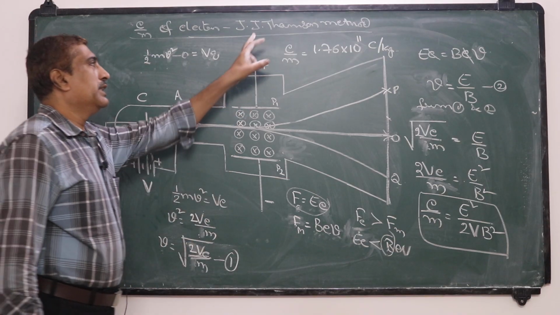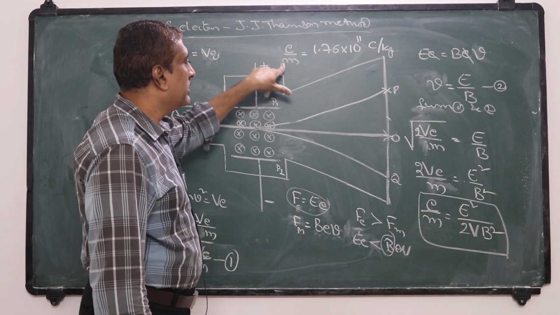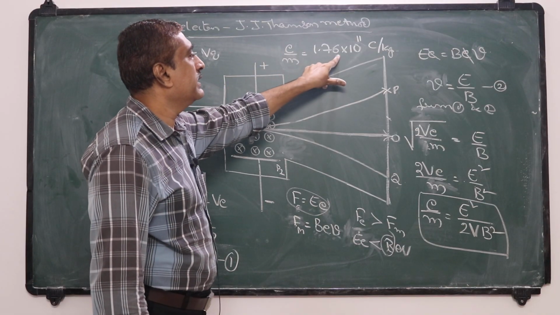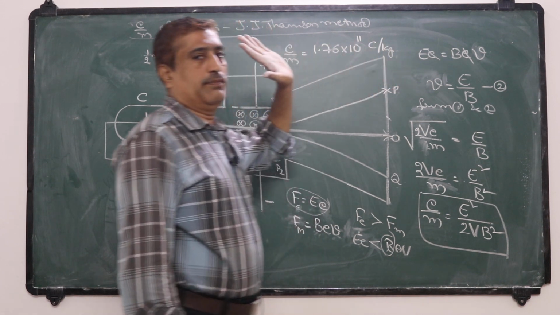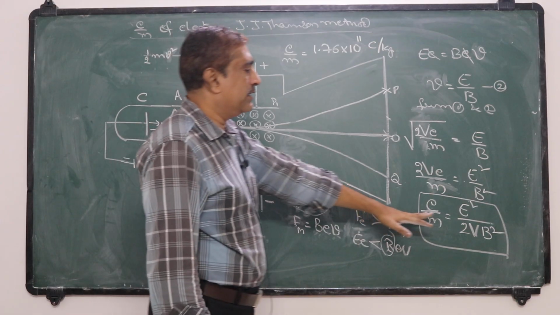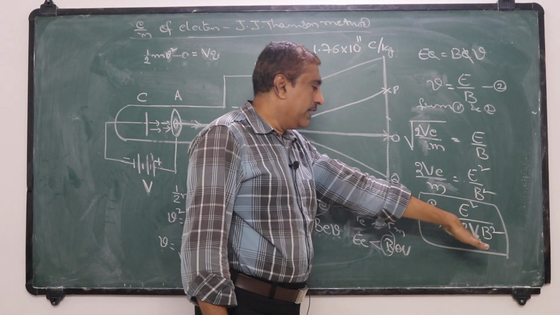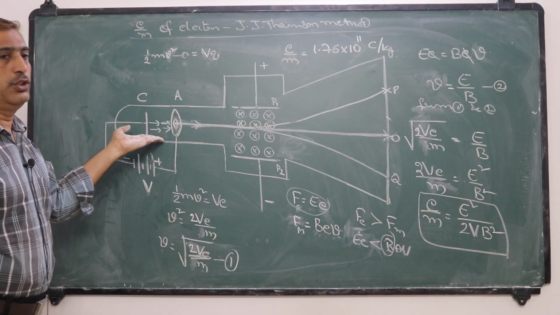So J.J. Thomson calculated by this method that the specific charge of the electron is 1.76 into 10 to the power 11 Coulomb per kg, and it is independent of the strength of the electric field, the magnetic field, the supplied potential, and the gas enclosed in this discharge tube.